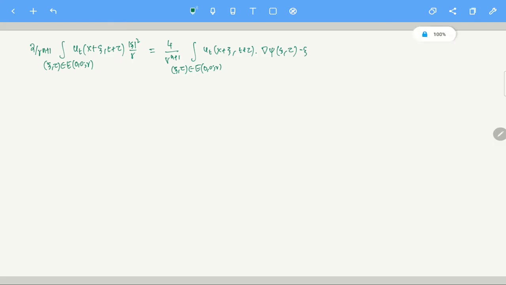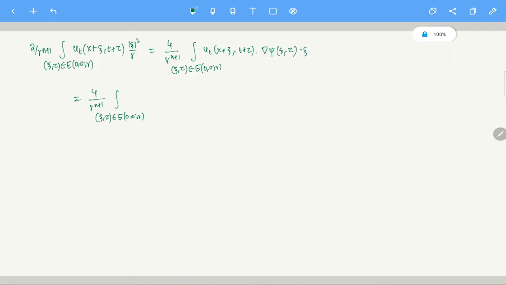Now I can write this particular thing as 4 by r power n plus 1, integral over xi tau in E(0,0,r). And see, u solves the heat equation, right? So u_t equals Laplacian u at that point, right? So essentially this means that, okay, we don't have to use that.